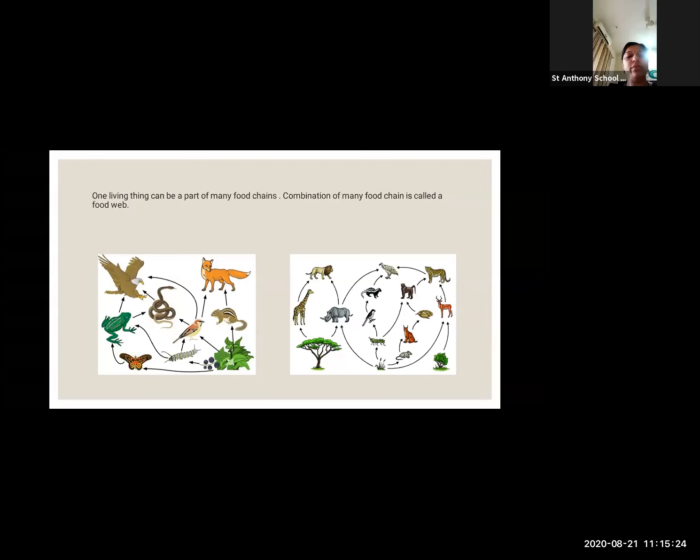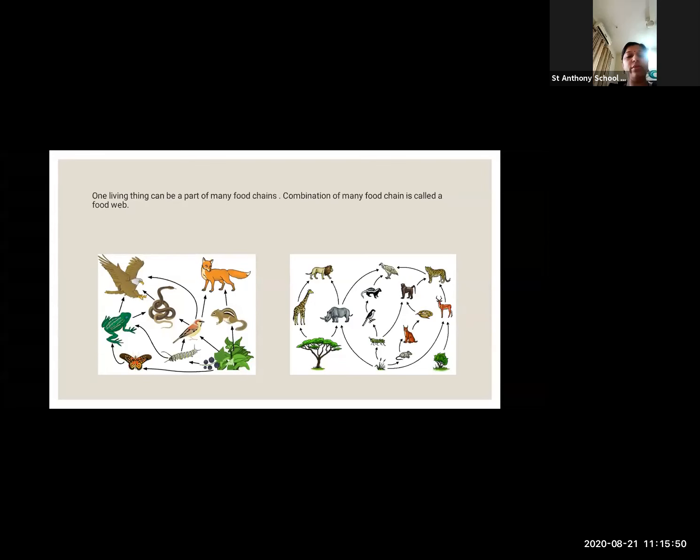Yes or no? Caterpillar is also eating a plant, and a frog is also eating a caterpillar. Then snake is eaten by the eagle. See, then snake eats what? Sparrow. Means so many, we are depending on each other. एक ही नहीं है, एक दूसरे को खाने से ही हम लोग जिंदा रह सकते हैं. Yes or no? So this is called a food web.